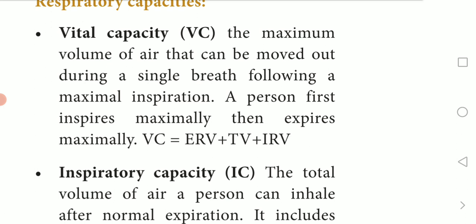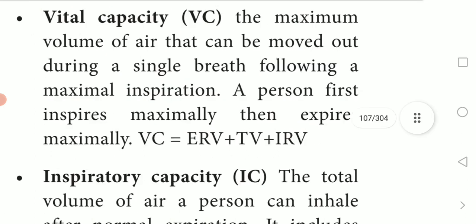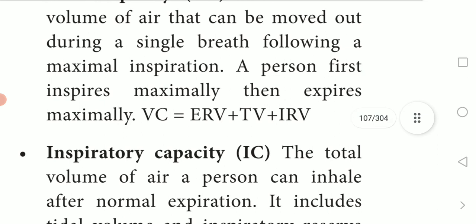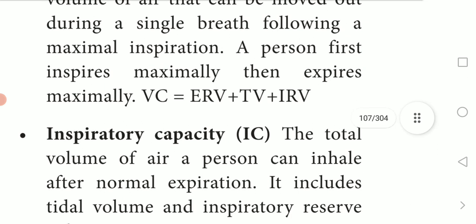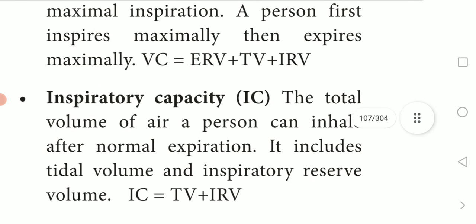Okay, so once you breathe in, what happens? The maximum air we breathe out. That is what it says here: the maximum volume of air that can be moved out during a single breath following maximum inspiration. The person first inspires maximally, then expires maximally. That is vital capacity. The formula for that is VC equals ERV plus TV plus IRV.